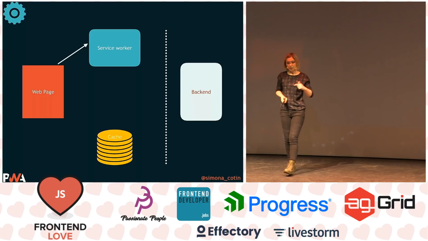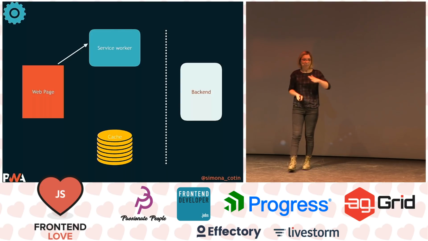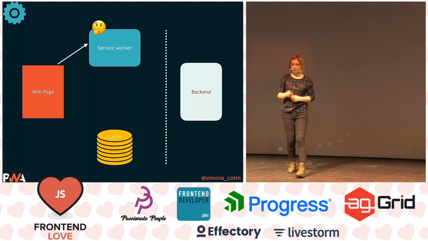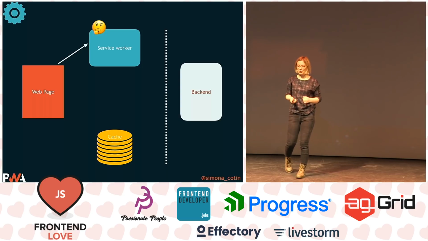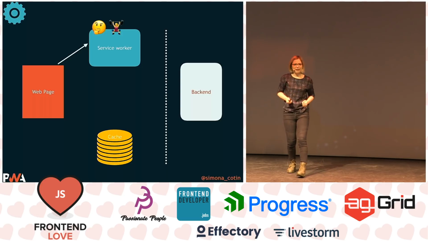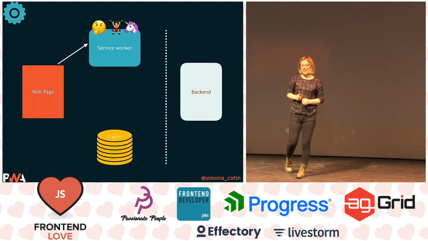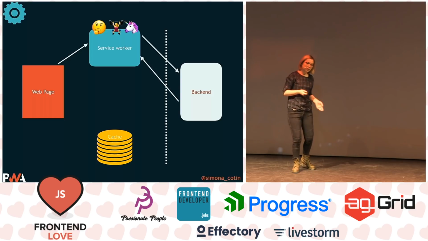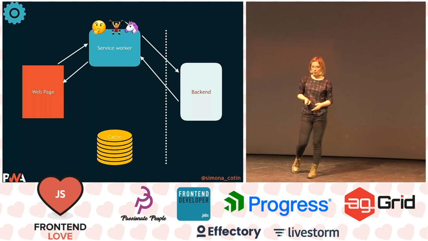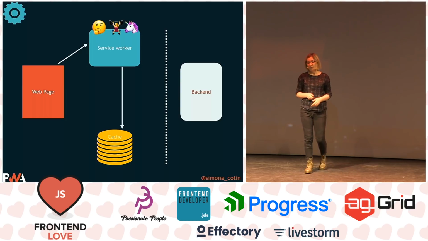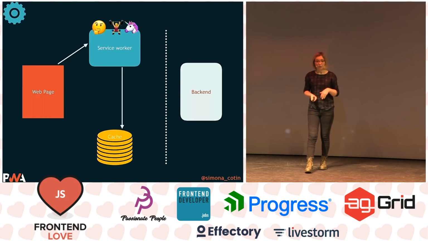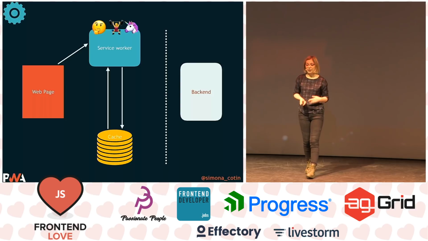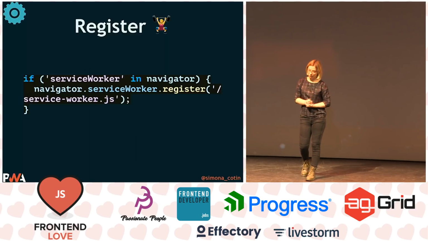So from a request and response perspective, the web page sends a request, and the service worker thinks about it and works really hard: what should I do with this? And then it decides to go back to the backend and retrieve the data from there. And then we get the response and send that back to the web page. And the other scenario is where we're actually deciding to go to our cache, retrieve data from there, and return it to our web page.